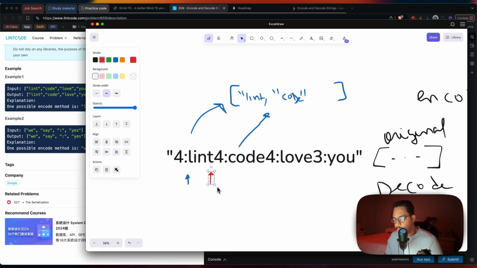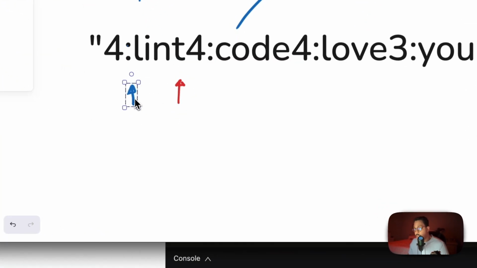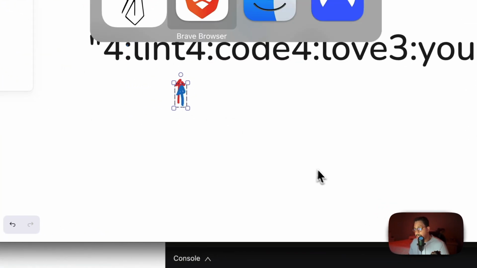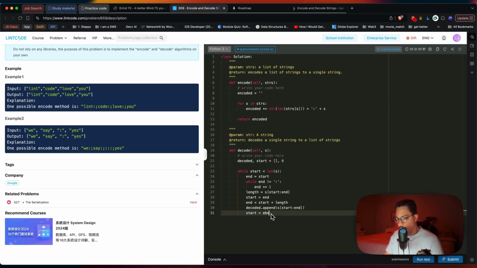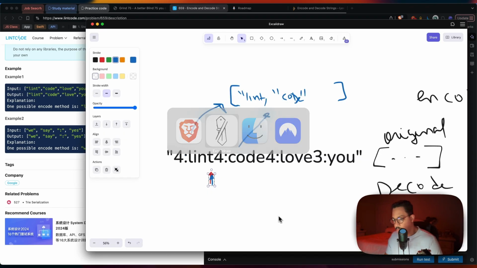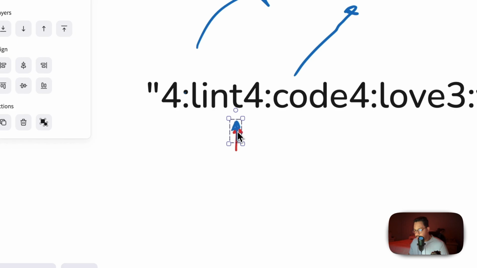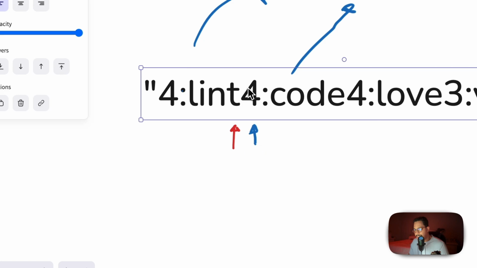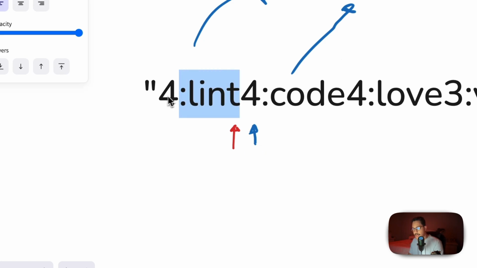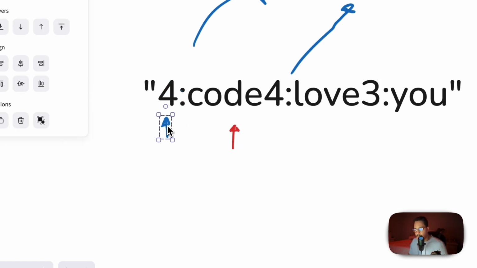Well, the way to do that is we're going to go ahead and set start to the end again, because remember the end now is equal to the end of that word, right? So we're going to set start to the end of that word plus 1. Why? Because the end of the word is t right here in this case, but we need the start to be equal to the beginning of the next section. And let's go ahead and get rid of this one, and that's where we are right now in this case, right? This one is sitting in that word back here.